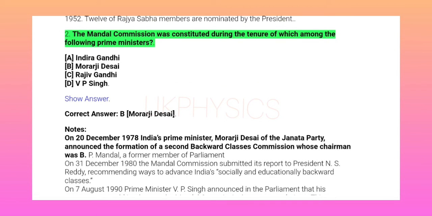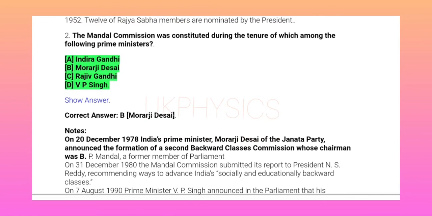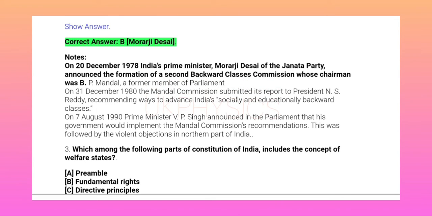2. The Mandal Commission was constituted during the tenure of which among the following Prime Ministers? A. Indira Gandhi. B. Morarji Desai. C. Rajiv Gandhi. D. VP Singh. Show answer. Correct answer B.